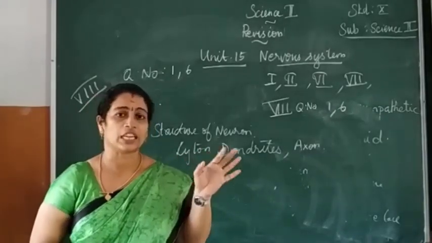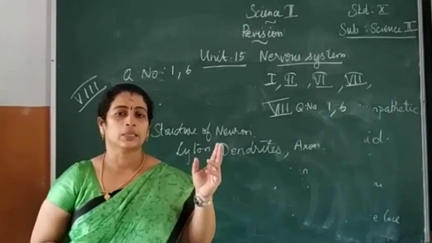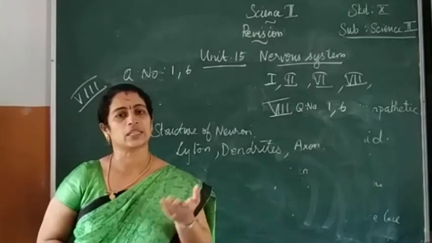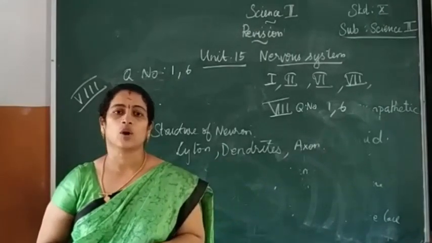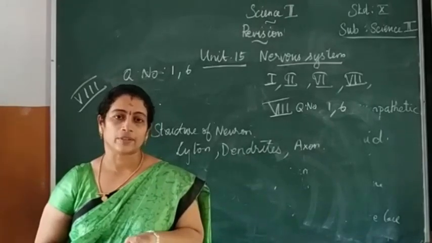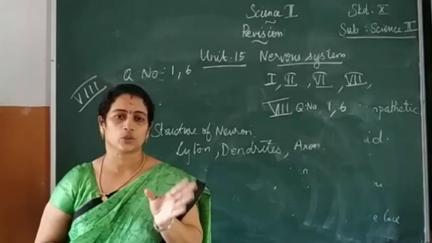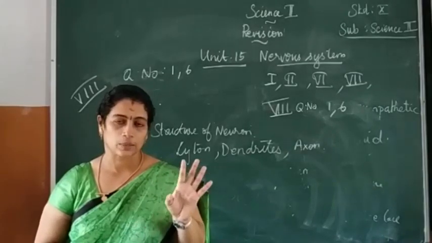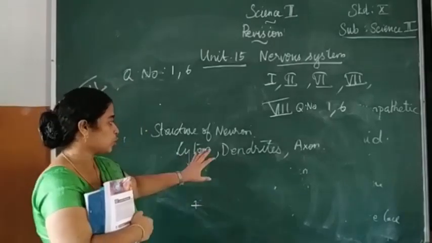It consists of many granular structures known as Nissl granules. Cell organelles such as nucleus, mitochondria, endoplasmic reticulum, etc. are present. Neurons do not have the ability to divide. Several neurofibrils are also present in the neuron.